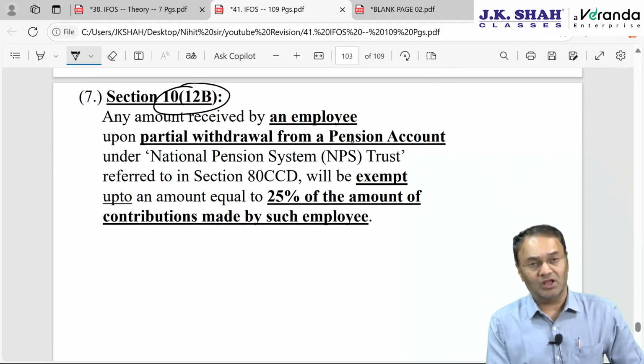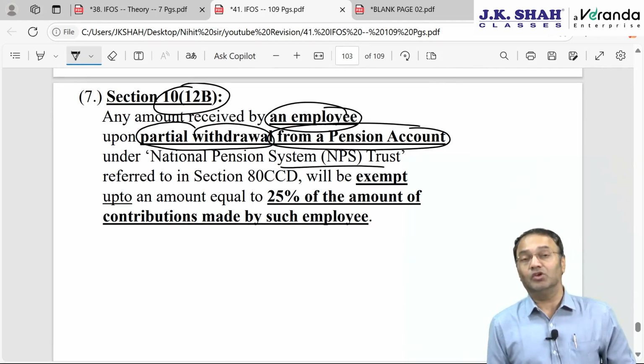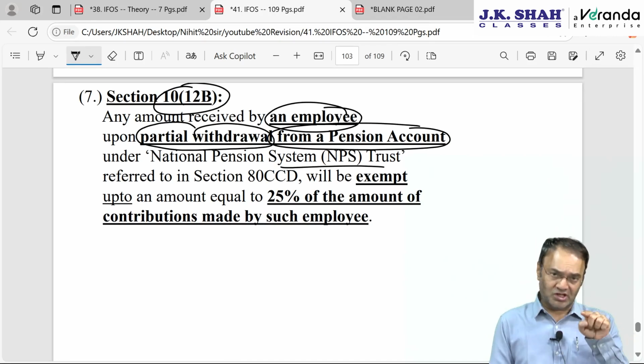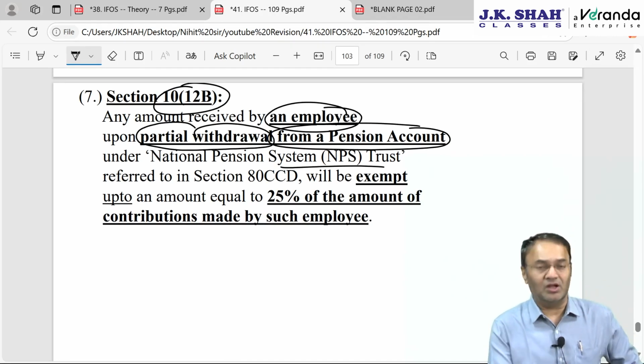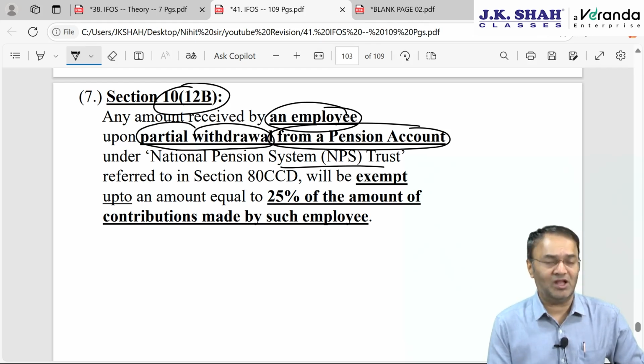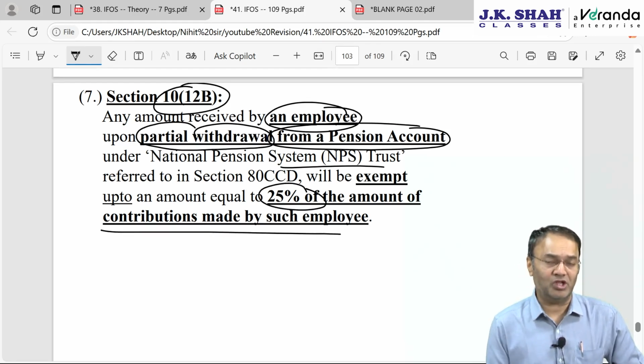And 12B: if you are an employee and you are making a partial withdrawal from the pension account, that is NPS account, you are not closing the account. If you are closing the account, then 10(12A). Not closing the account, 10(12B). Under 10(12B), what will be exempt is 25% of the amount contributed by the employee himself.